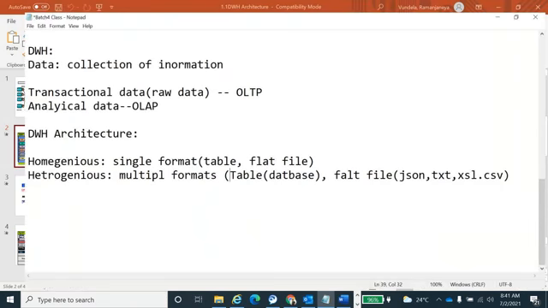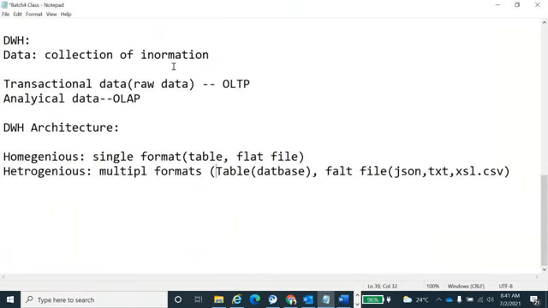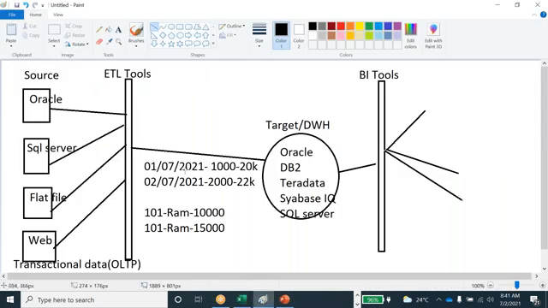Okay, data warehousing architecture. They will ask about this from the interview point of view. Earlier, whenever you went to the office for an interview, they would ask you to draw your project architecture. Same way, you have to draw the architecture. It will be the same anywhere, but you have to mention the names of your sources and the information.